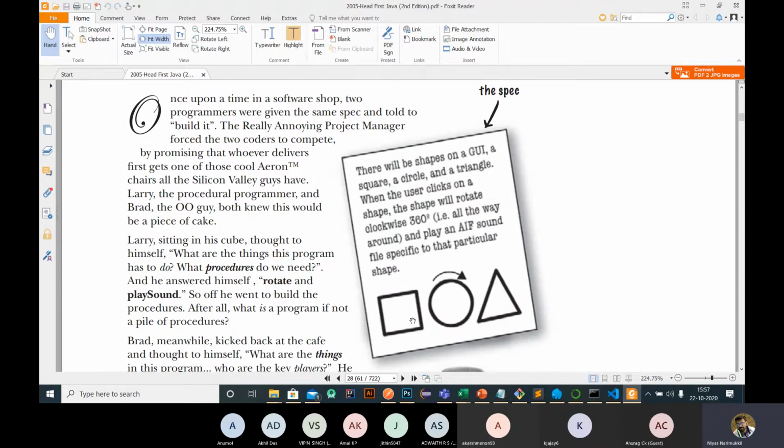But in the case of an object-oriented programmer, they look for the objects in the context. Instead of procedures, they identify the objects. What are the objects inside this program? The objects are these three shapes. So the object-oriented programmer needs to create three classes, each class specific to each shape: one class for square, another class for circle, and a third class for triangle.